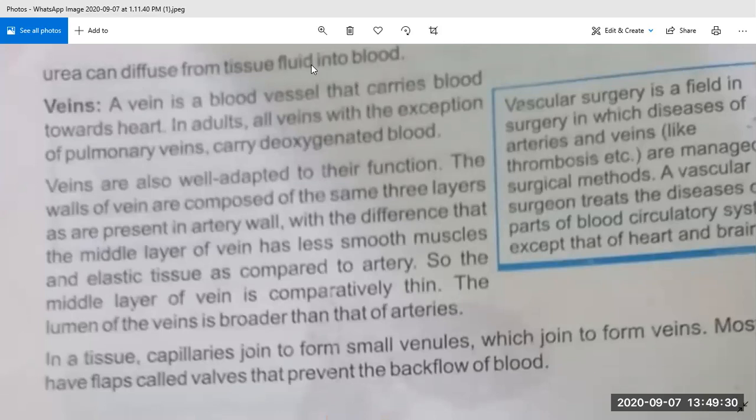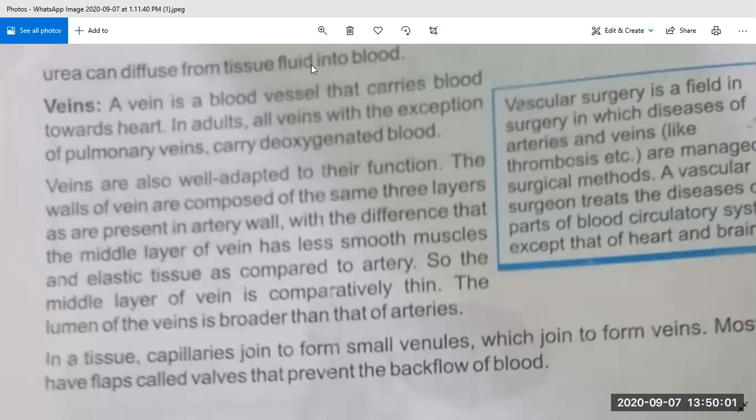The function of capillary is to exchange materials between blood and tissue fluid, and waste products such as carbon dioxide and urea can diffuse from tissue fluid into the blood. So this was the introduction of capillaries.